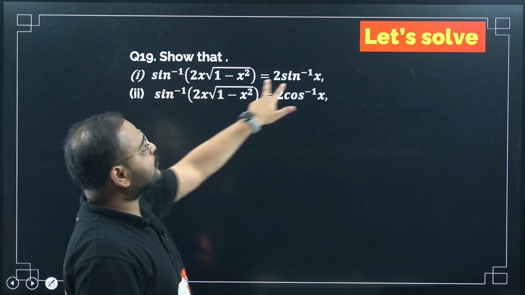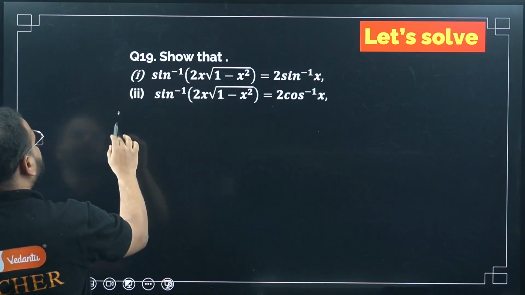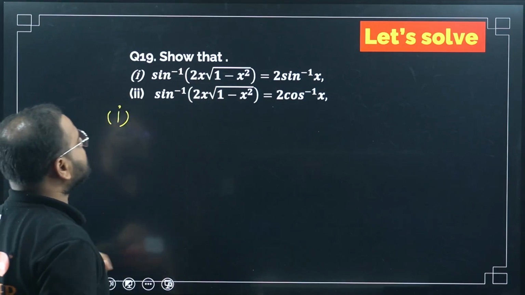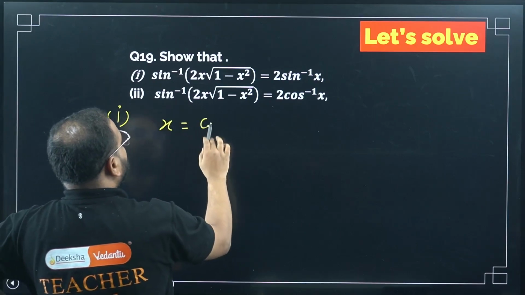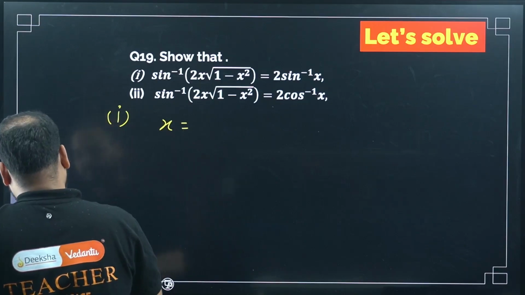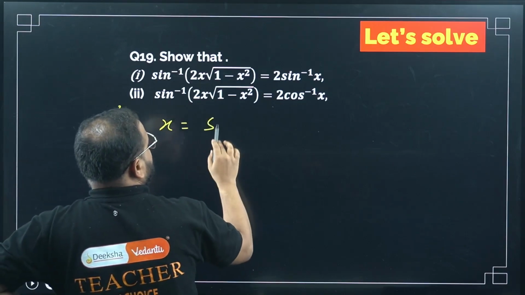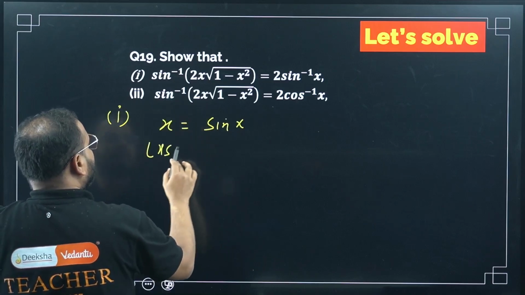We have to prove this LHS equals RHS. Proof करना है LHS equals to RHS. So for the first one, let's see how we'll do the first one. Take the assumption x equals sin theta, sin लेना पड़ेगा भाई. Take LHS now, ले लेंगे LHS.